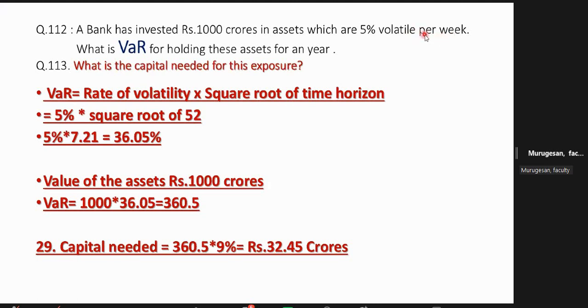Sometimes they will give 5% per day, okay, 30 days in a month. Supposing per week, for a year mean square root of 52. Supposing per month, mean square root of 12. Per month. Agreed. And this will be asked for a year? Yes, always for a year. Okay, they will give like this.